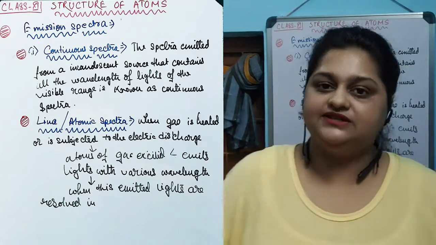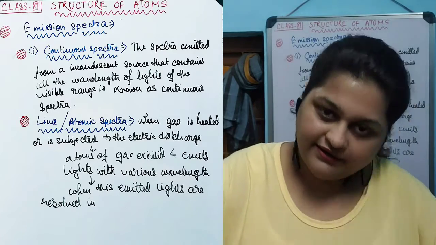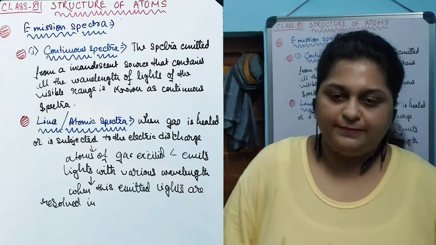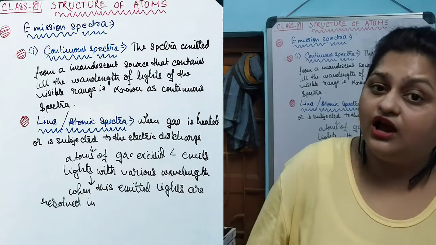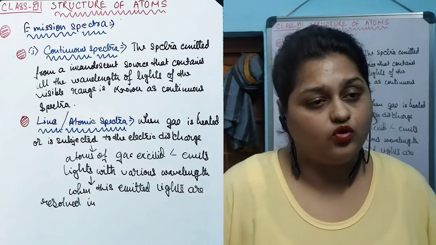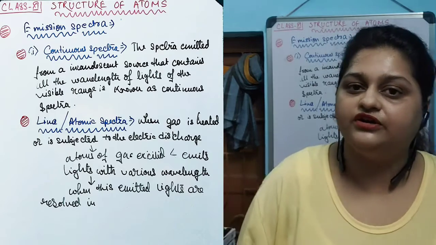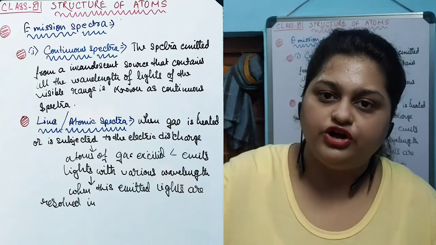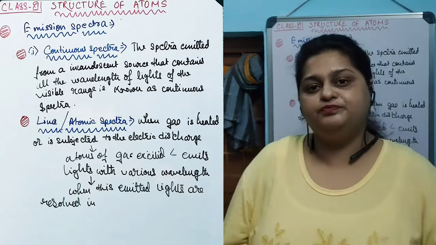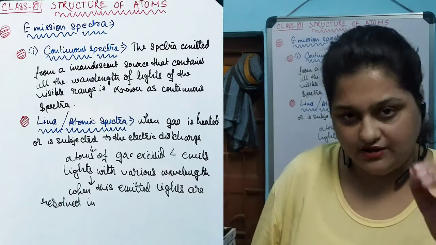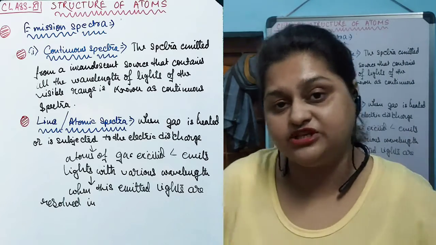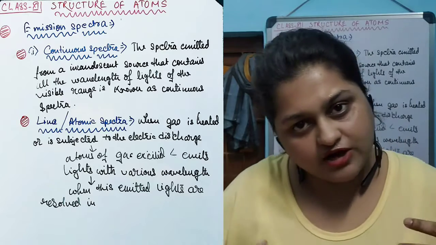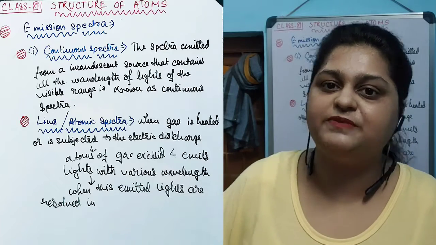The spectra that is created is an entire black band with different colors of different wavelength. The lines of different colors with their specific wavelength can be found in a discontinuous manner. This kind of band is known as the line spectra or the atomic spectra. And as they are discontinuous in nature, they are also known as the discontinuous spectra.